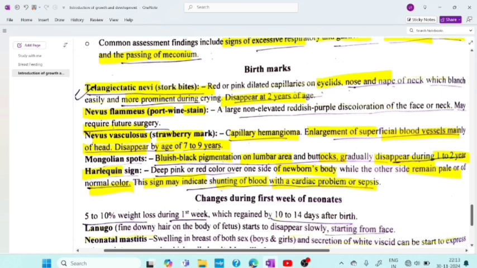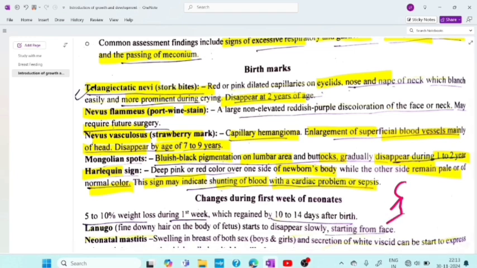If baby is having any cardiac problem, we can find out by Harlequin sign. Like suppose one side of the baby is normal color, fine, and another side it will be different color. Fine. So this is the Harlequin sign. Basically this is the Harlequin sign.